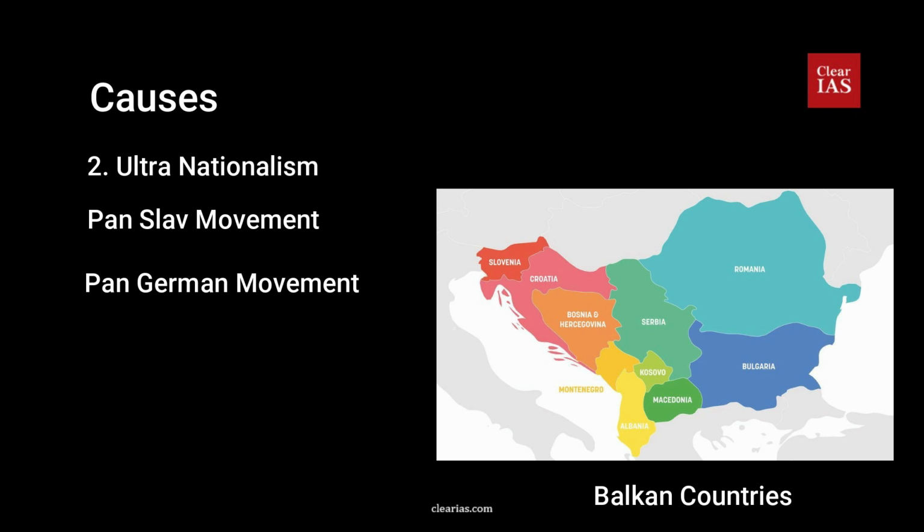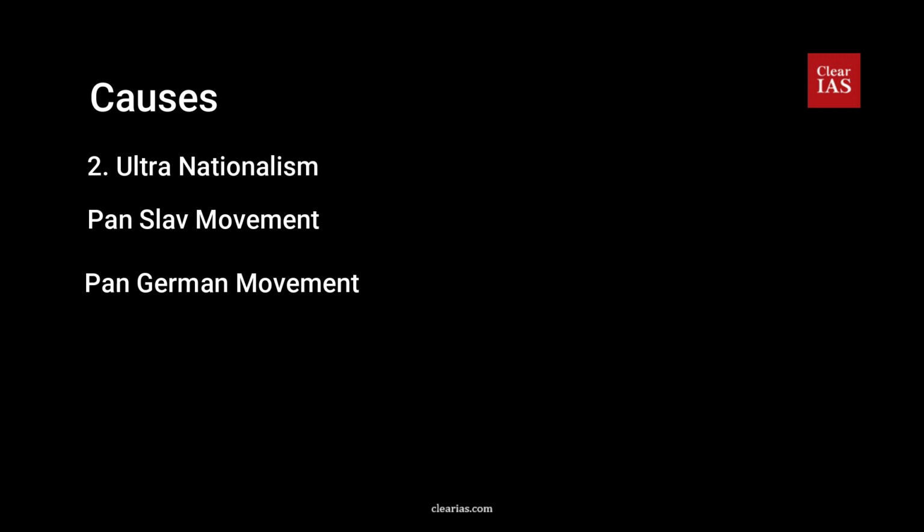So Italy claimed areas which were under Austrian rule, and France hoped to recover not only Alsace-Lorraine, which she had lost to Germany in 1871, but also to wreak vengeance on Germany for the humiliating defeat that France had suffered in the war with Germany in 1870-71. So these were all reasons. There was an ultra-nationalism movement taking place at that time in this region, mainly the Pan-Slav movement and the Pan-German movement.